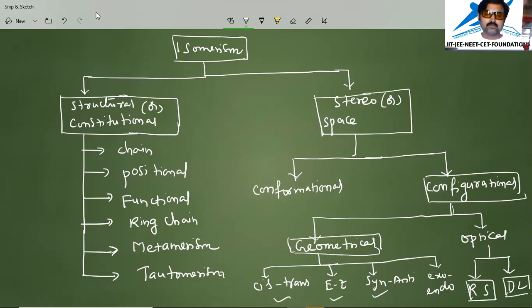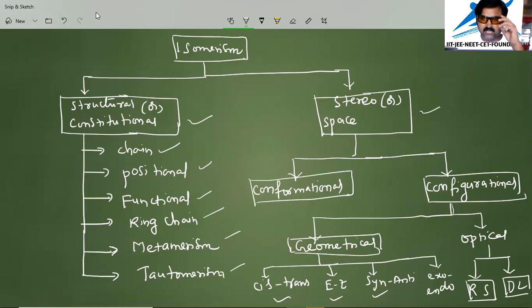Okay. So see dear friends, this is the most important tabular column to understand how the wide classification of isomerism is discussed. We have structural isomerism, or constitutional isomerism. The other one is stereo or space isomerism. In structural isomerism, we have chain, functional, position, ring chain, metamerism, tautomerism. They are the sub-classifications. In stereoisomerism, we have two important: conformational and configurational.